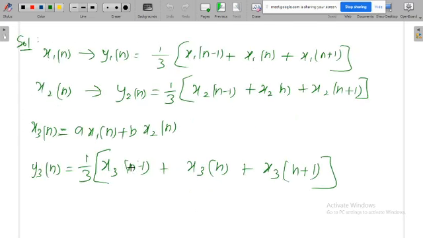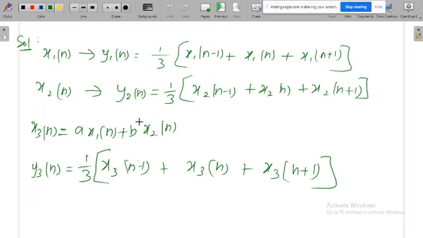Then how to expand this? How to proceed from this? Any idea? x3 of n minus 1, x3 of n, x3 of n plus 1.